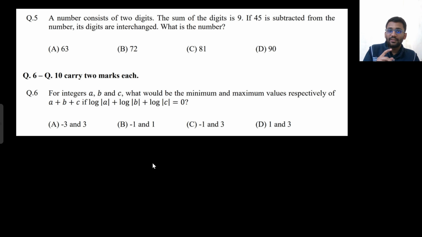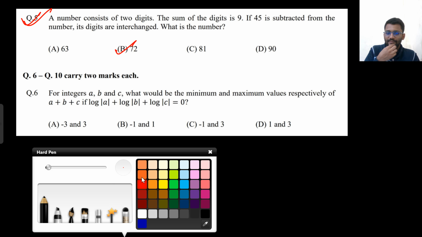A number consists of 2 digits. Okay, this has been already solved. Already solved. Okay, now this one, the sixth one.